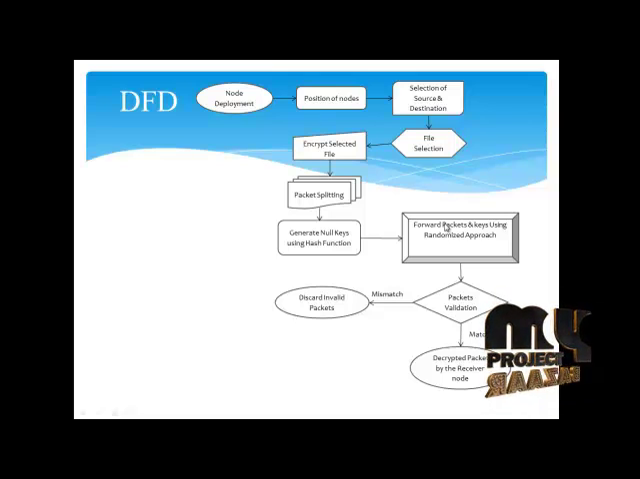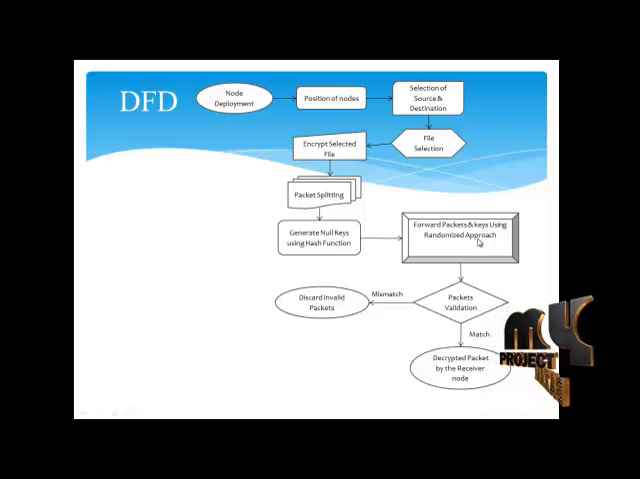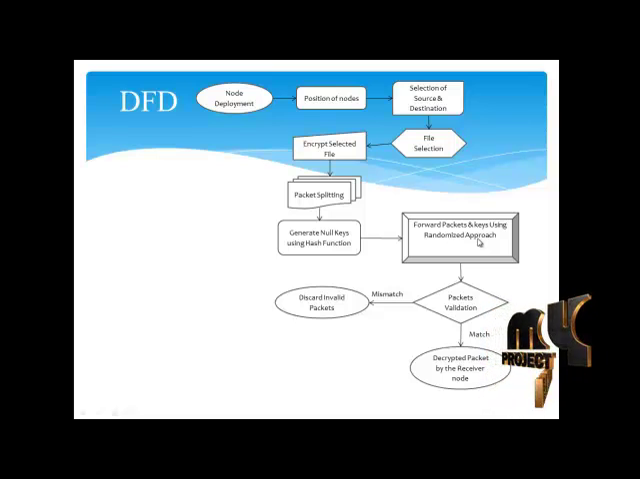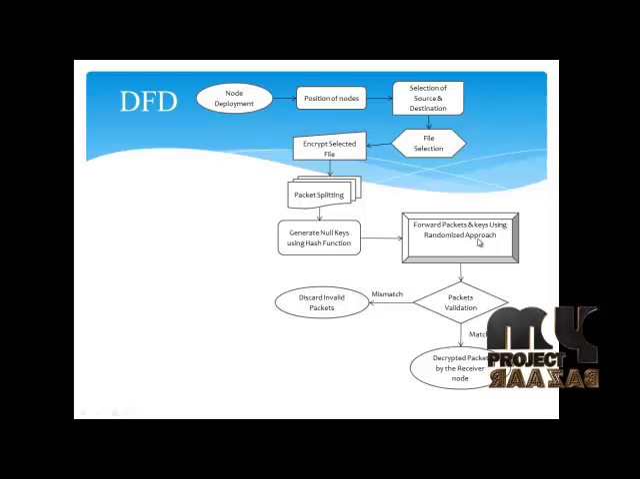Now, these split packets along with the null keys get forwarded to the forwarding nodes. The forwarding nodes will be selected with the use of a randomized approach. Once the forwarding nodes receive the encrypted packet along with the null keys, they also generate null keys for the received encrypted packets and match them with the forwarded null keys. Once the null keys of the corresponding packets match, the node will further forward them to the destination. Otherwise, the nodes will themselves discard all the packets with mismatched null keys.